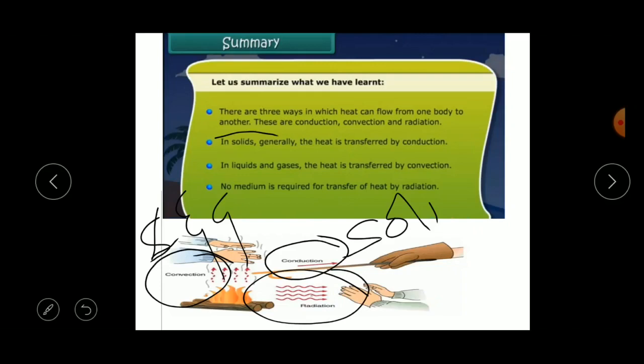Next, in solids generally the heat is transferred by conduction, as I have told you. In liquids and gases the heat is transferred by convection. No medium is required for transfer of heat by radiation. Understood, children? What is conduction, convection and radiation? You understood what is sea breeze and what is land breeze, and which kind of clothes we prefer in the summer and the winter season?